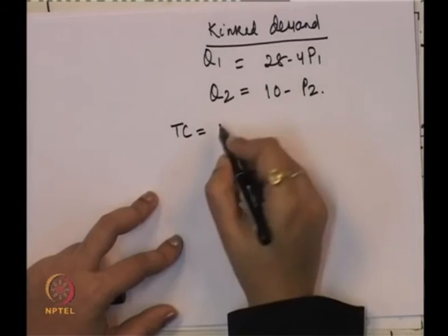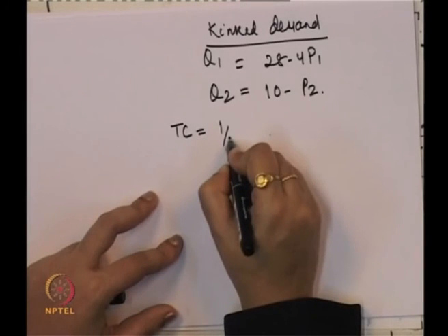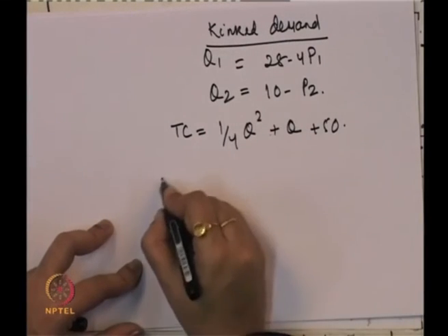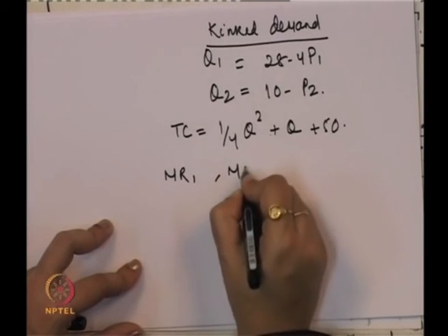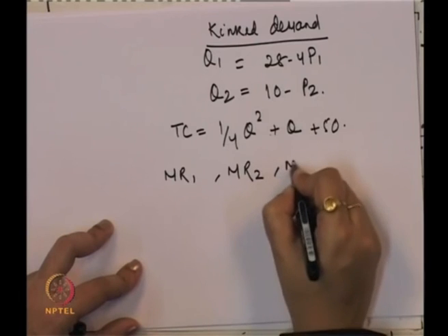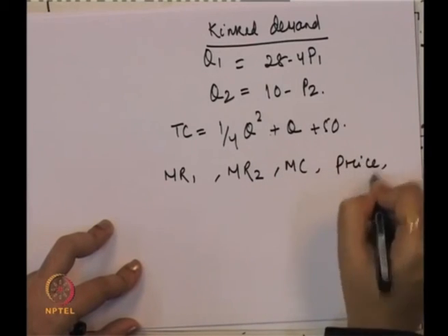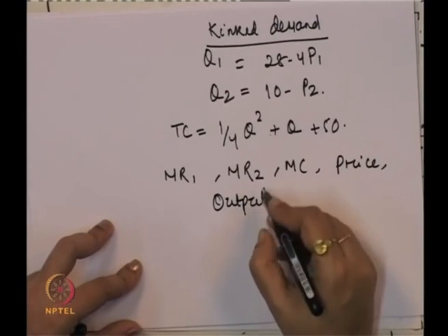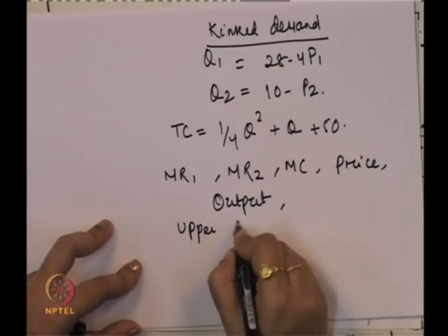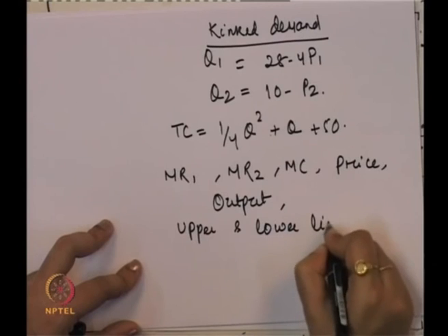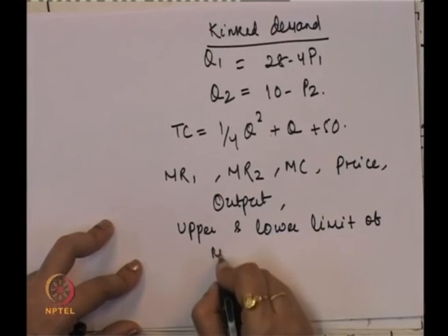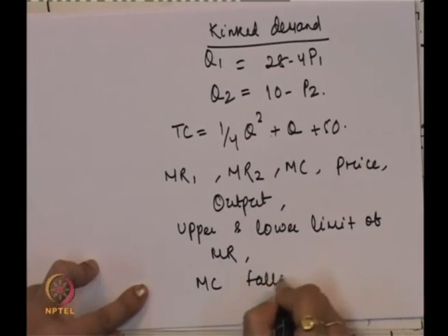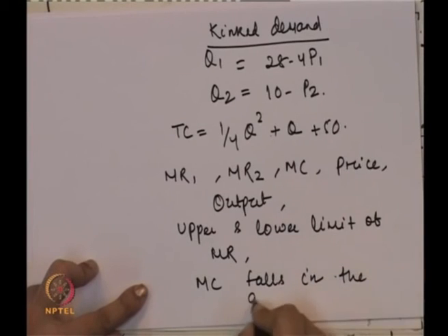We will take a total cost function, that is TC = 14 Q square plus Q plus 50, and we need to find out the marginal revenue for both the firms, marginal cost, price, output, and we need to say what is the upper and lower limit of MR, because that will tell us whether there is a vertical segment or gap between marginal revenue or not, and whether MC falls in the gap of the two MR or not.